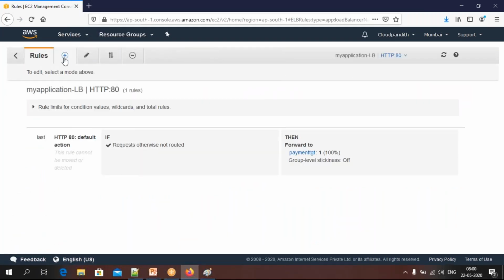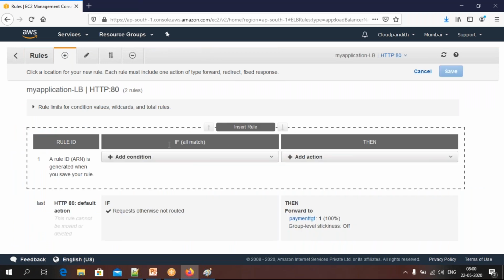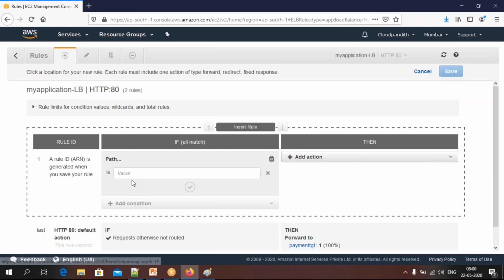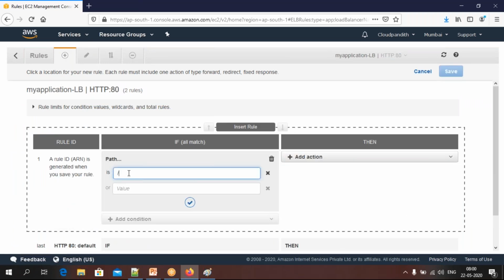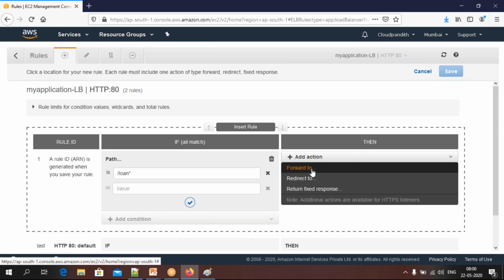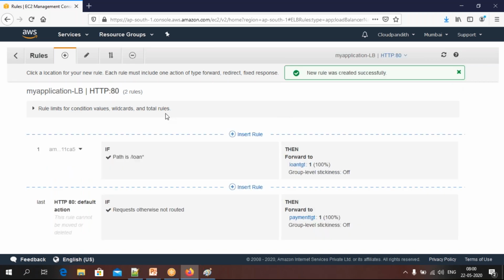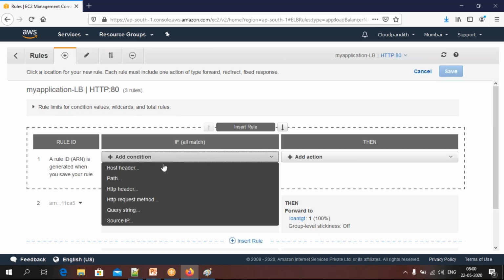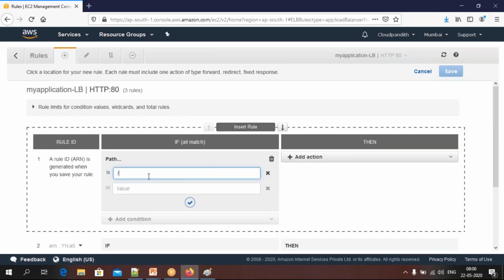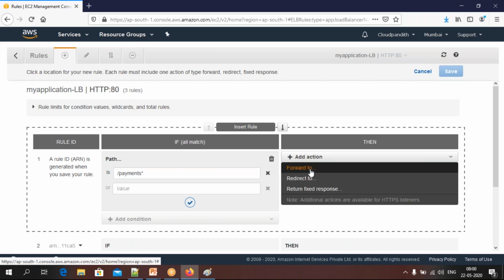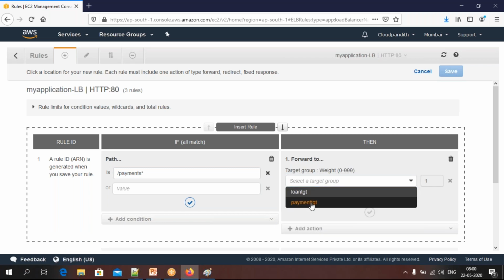Now you need to add one more rule. Click edit, then click insert. So what is the rule? Whenever my path is having /loan*, then I want to forward this request to the loan TGD. Now save it. In the same way, insert one more rule in path: whenever we have /payment*, then I want to forward this kind of request to the payment TGD.